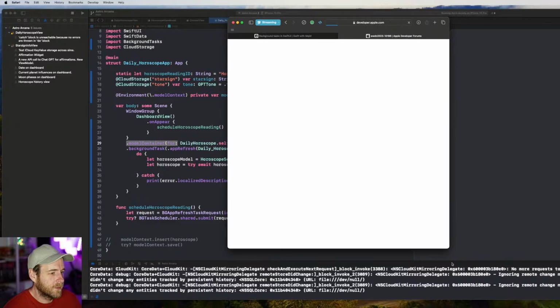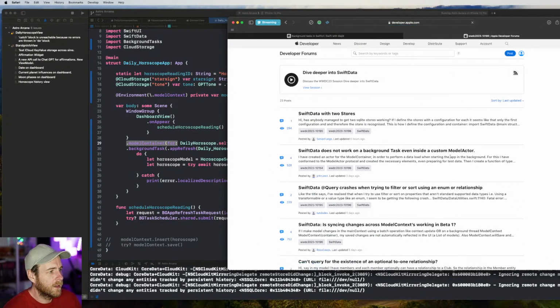Oh, hang on. I found something on a forum. No, it's gone. Wait. SwiftUI does not work on a background task even inside a custom model actor. Oh no.